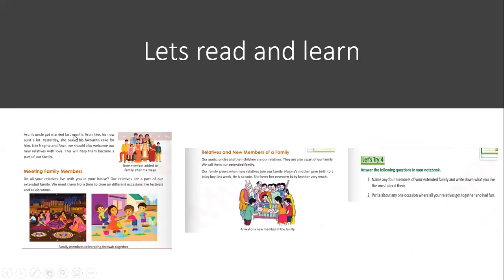Arun's uncle got married last month. Arun likes his aunt a lot. Yesterday she baked his favorite cake for him. Like Nagma and Arun, we should also welcome our new relatives with love. This will help them become a part of a family.